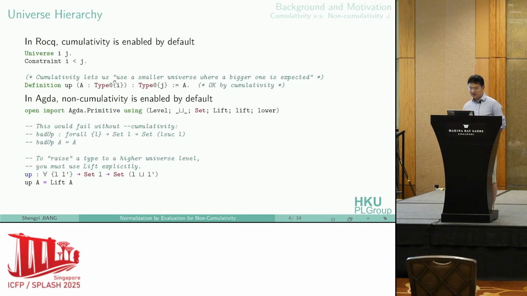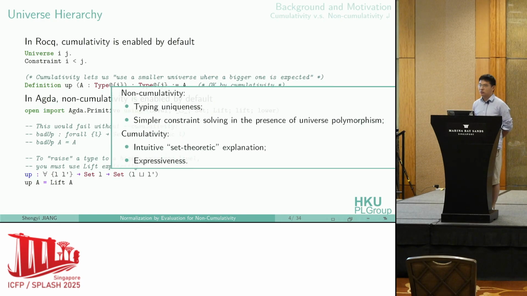In Agda, things are a bit different. Non-cumulativity, which is the absence of the cumulative rule, is enabled by default. So you cannot write this function because A only lives in Set l, but not Set (suc l). Agda's standard library provides a manual adjustment, so you can lift a type to a higher universe by using Lift in the Agda stdlib.